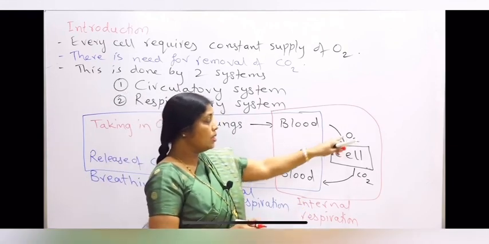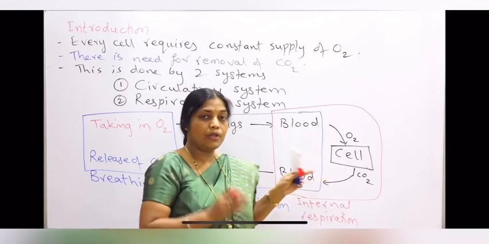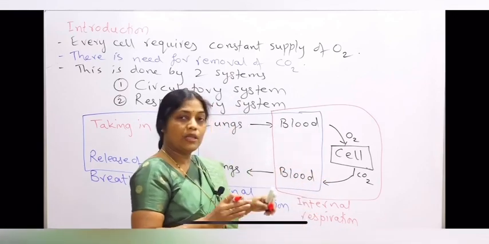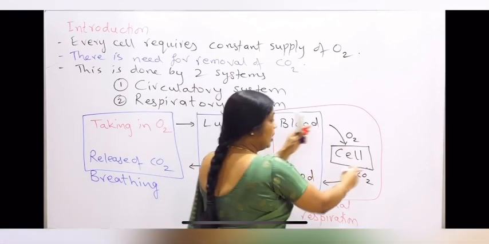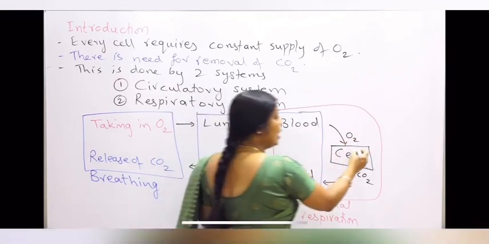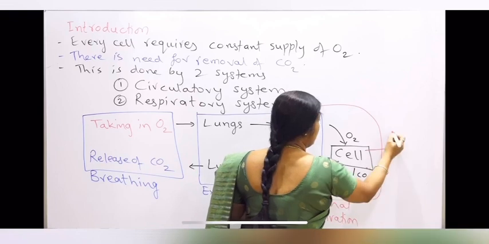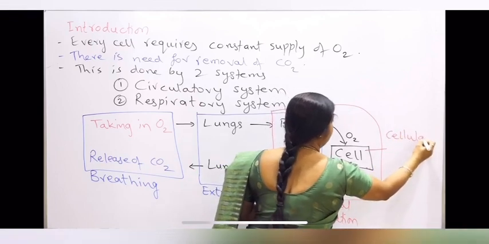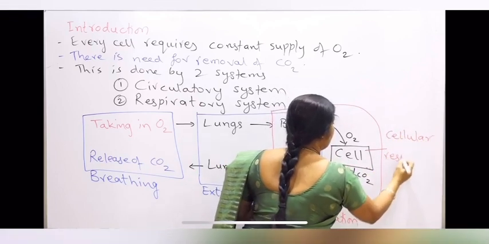Now this oxygen will be utilized by the cells for the breakdown of the food, and carbon dioxide is produced. So whatever process is taking place in the cell is called cellular respiration.